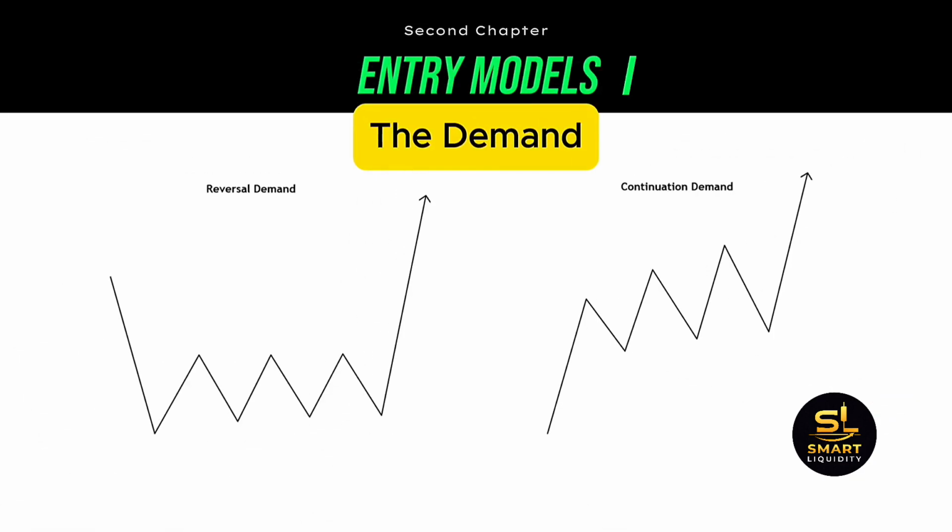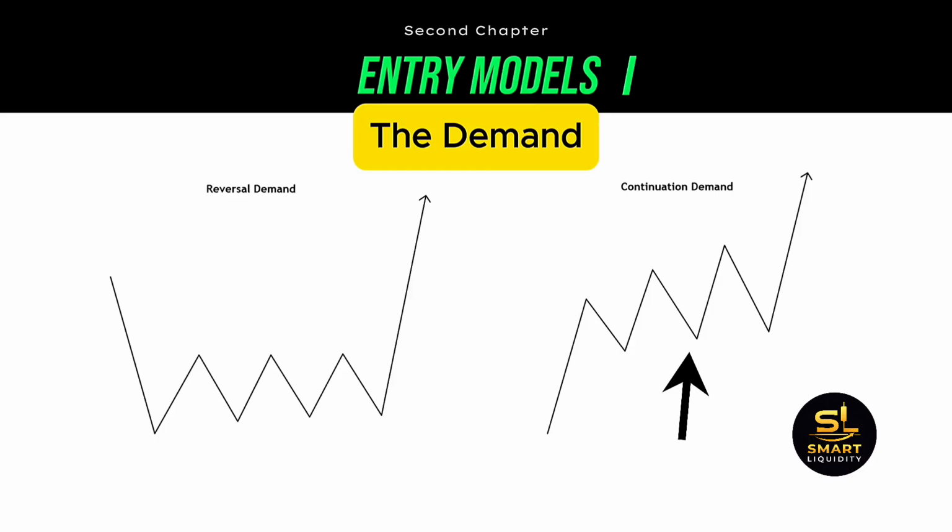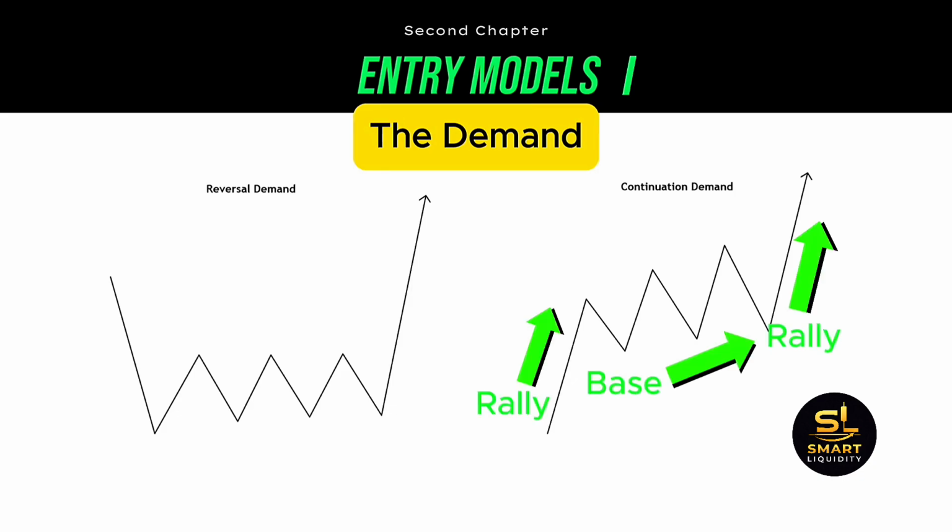Now for the demand. We also have two types of price action within the demand zones. One type is the reversal. The reversal is seen by price going down, creating a consolidation or ranging market. Then the price breaks all the way to the upside. This movement is named a drop, base, rally. Then the second type of demand is the continuation. The continuation is seen by a significant upside movement, then a slow upside movement, and another significant upside movement. This market movement is named a rally, base, rally.